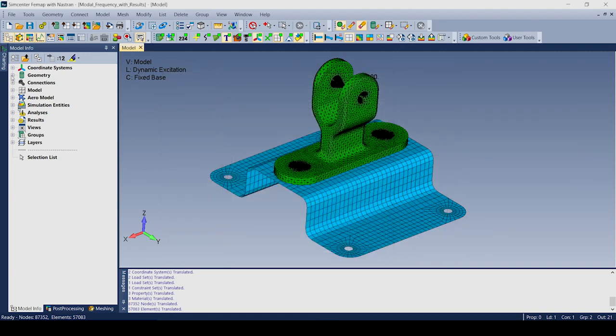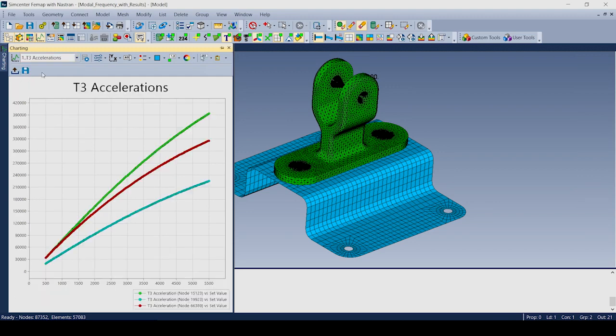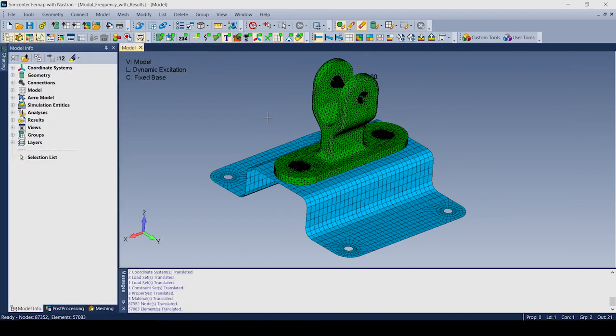And what you can do once you have results is you can just come here and we could take a look at the plots of T3 accelerations, T1 translations, or any other quantity that we recovered from our multi-subcase dynamic analysis.